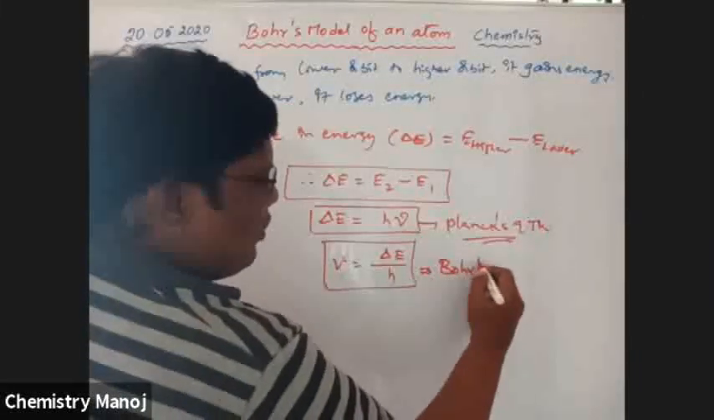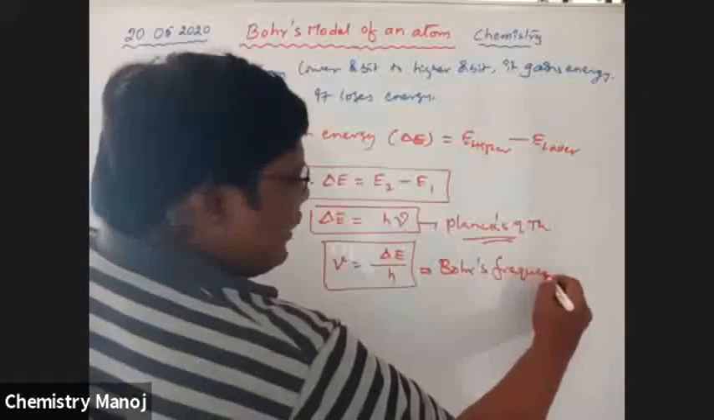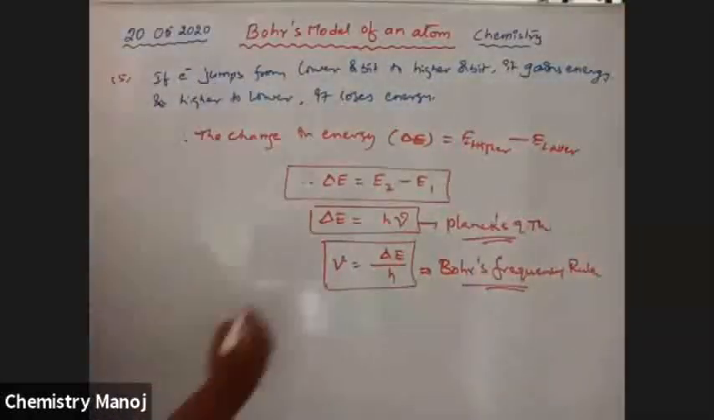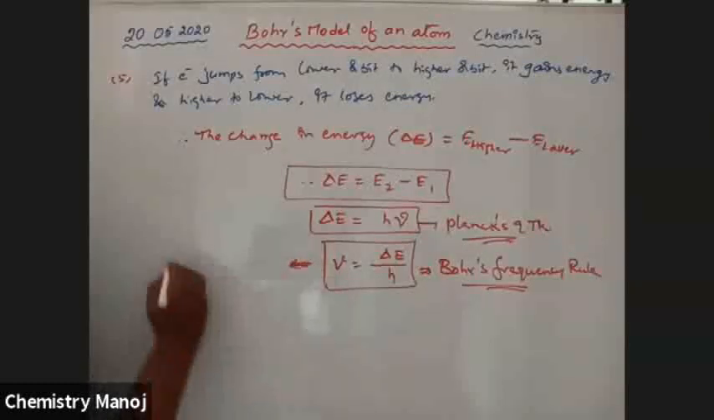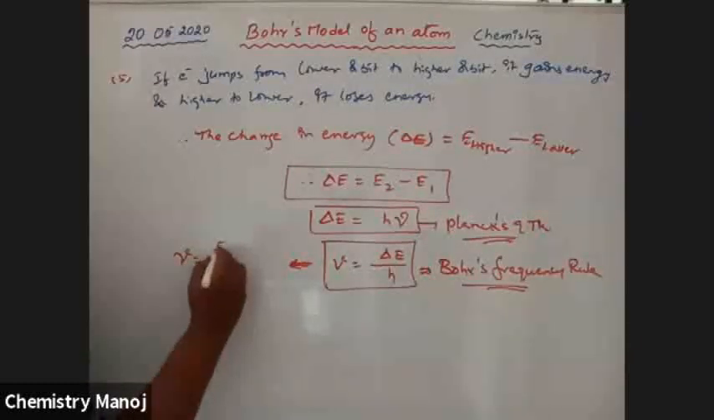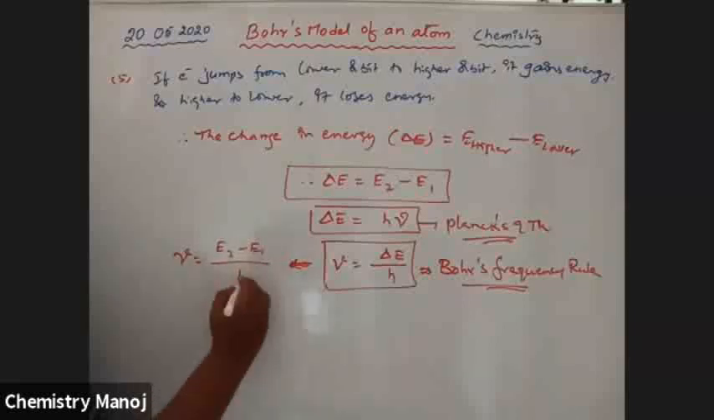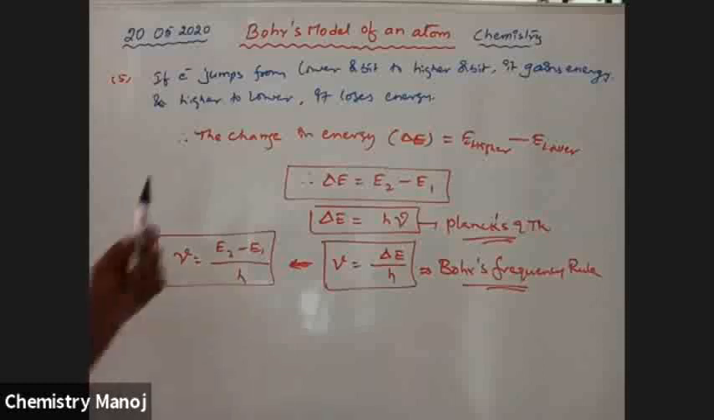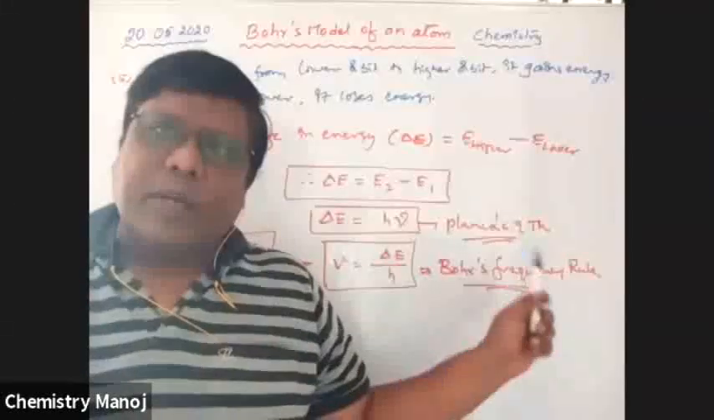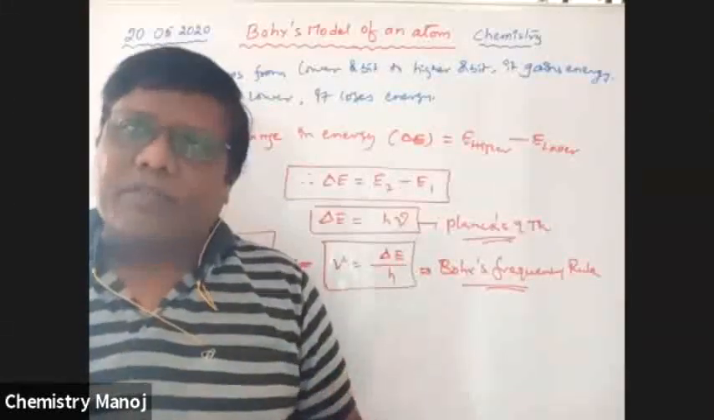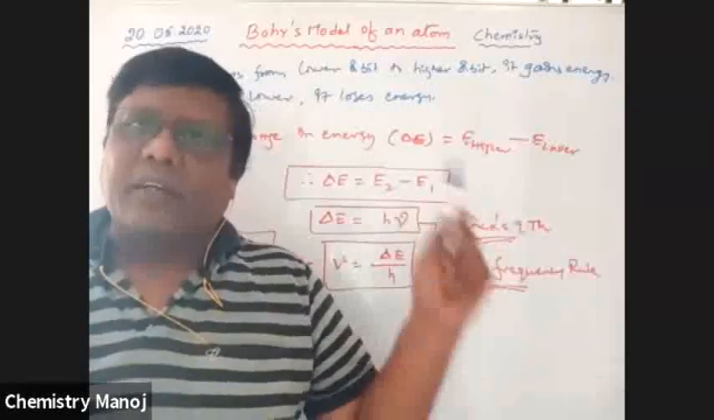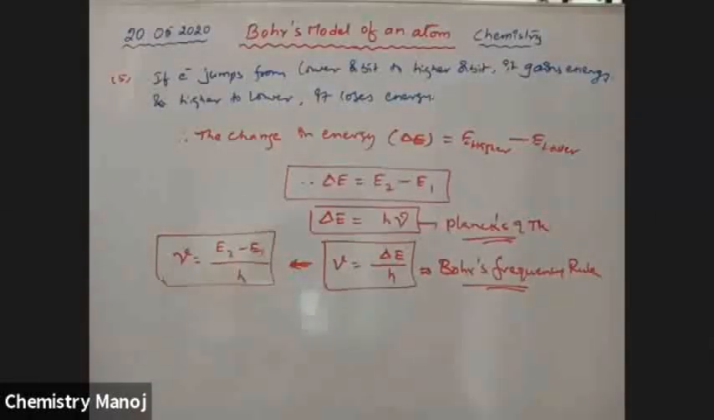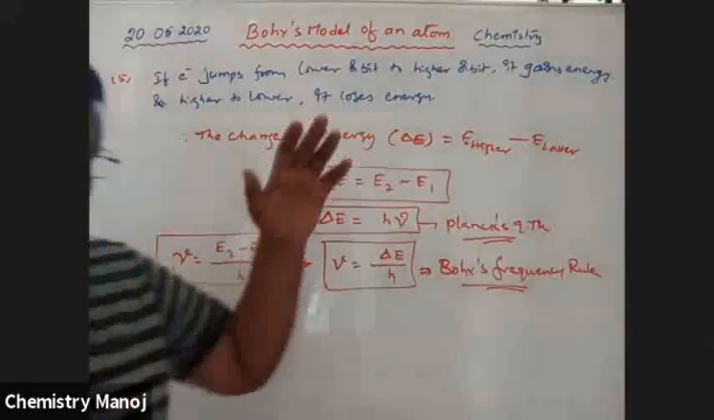This is called Bohr's frequency rule. That is, nu is equal to delta E, which is E2 minus E1, divided by h. This is called Bohr's frequency rule. It comes from Planck's quantum theory. Planck's quantum theory is the basis for Bohr's atomic model. So before going to Bohr's atomic model, that is why I am explaining this.